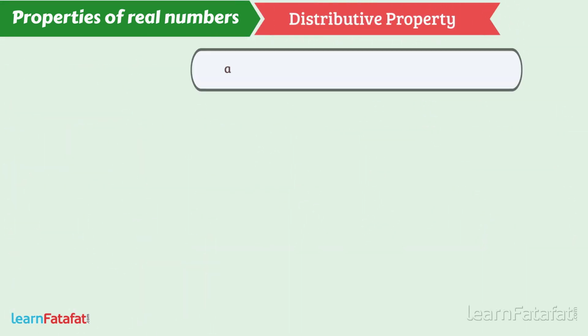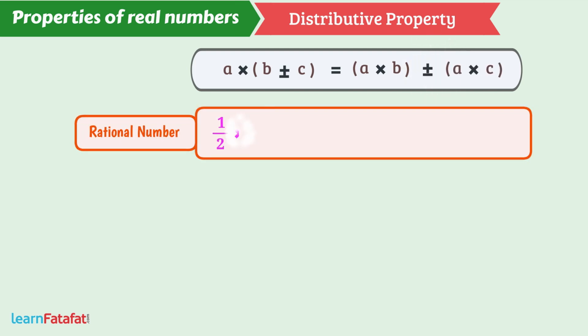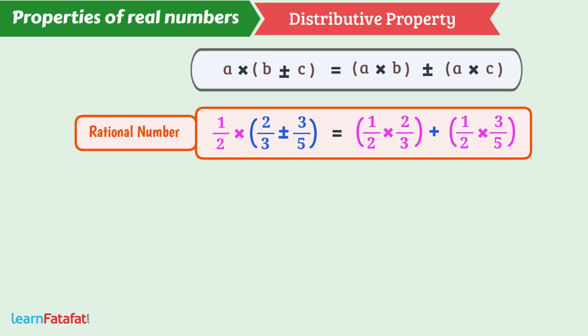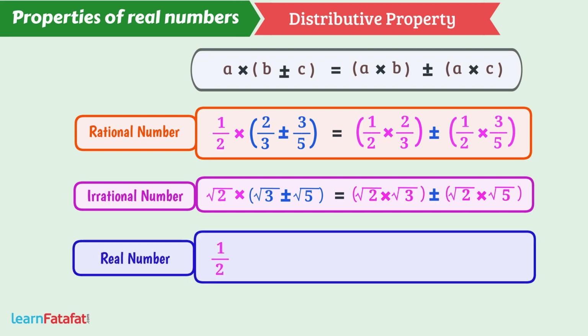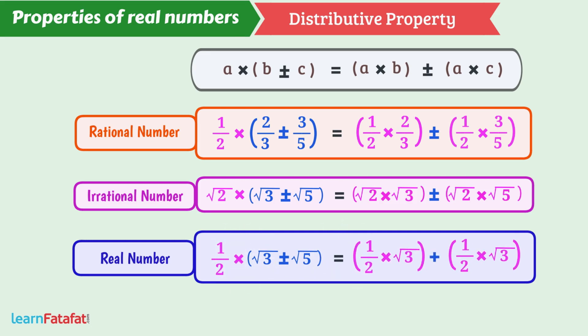Distributive property. A multiplied by B plus minus C is equal to A multiplied by B plus minus A multiplied by C. The multiplication of rational numbers can be distributed over addition as well as subtraction. Similarly, the multiplication of irrational numbers can also be distributed over addition or subtraction. If there are rational as well as irrational numbers, then such multiplication can also be distributed over addition as well as subtraction.